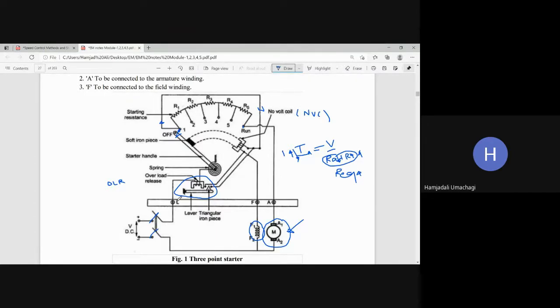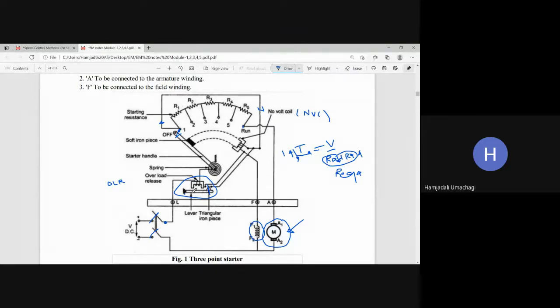Now this extra current will be experienced from the input side only. Yes or no? Whatever current it draws has to be drawn from the input side only. And now this input current, by the time it reaches the overload release coil, is going to produce more electromagnetic force during abnormal or overloading condition. Because of that, the balance that was there during normal condition suddenly becomes unbalanced, and because of the electromagnetic action, this lever will move upwards.